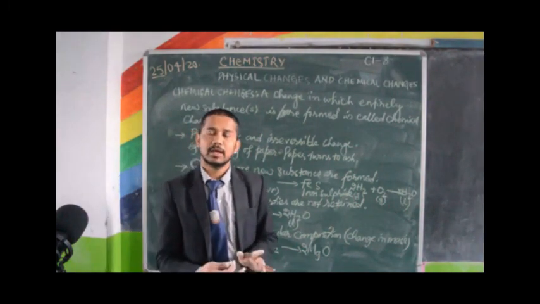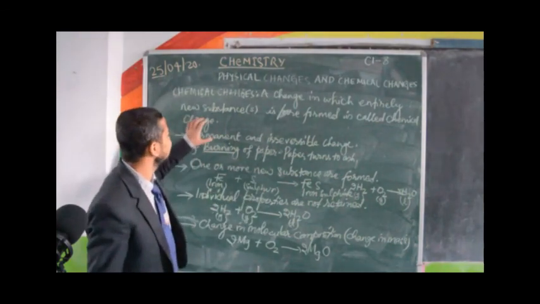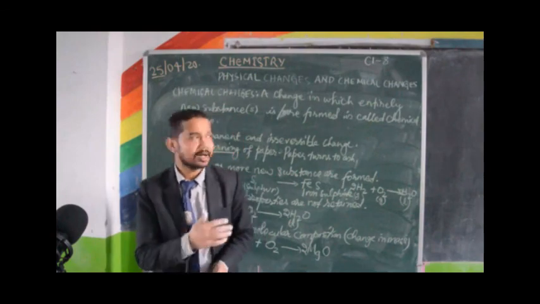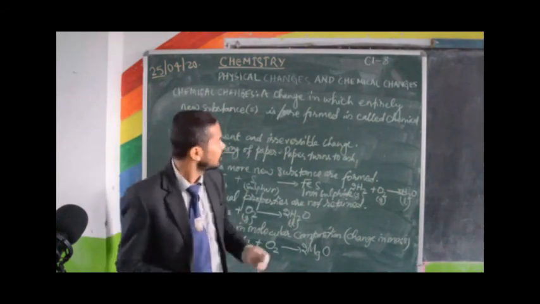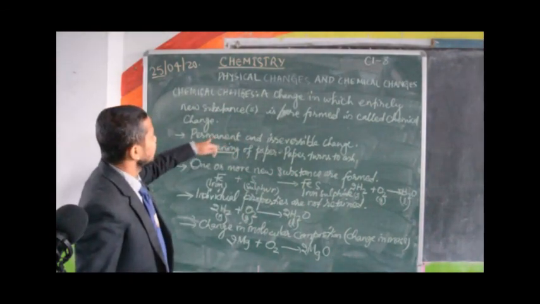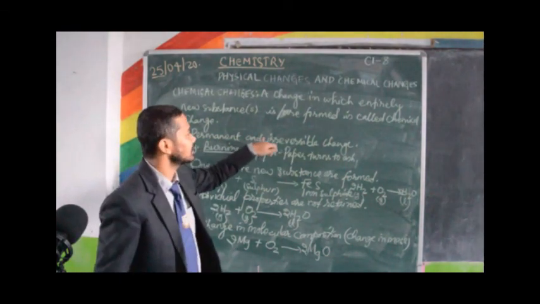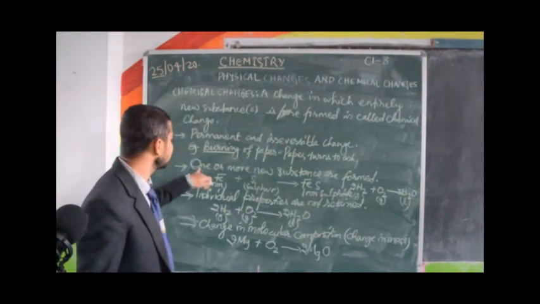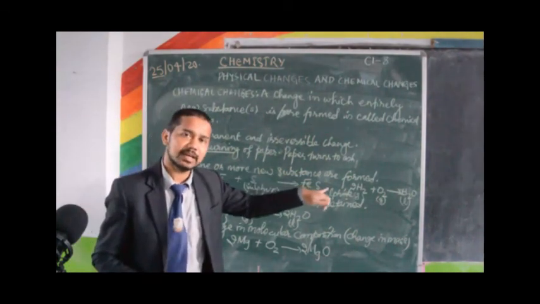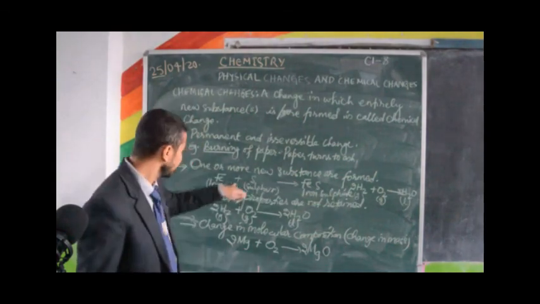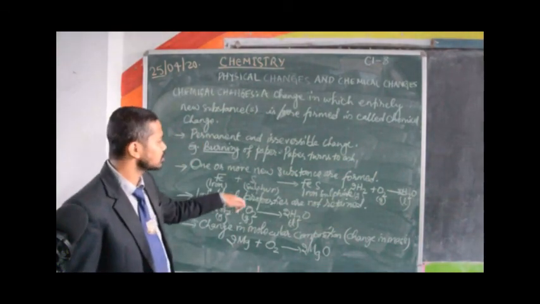These are the characteristics of a chemical change. So you can write the difference between physical change and chemical change now. Physical change is a temporary and reversible change. Chemical change is a permanent and irreversible change. In physical change, no new substances are formed. In chemical change, one or more new substances are formed. Physical change, individual properties